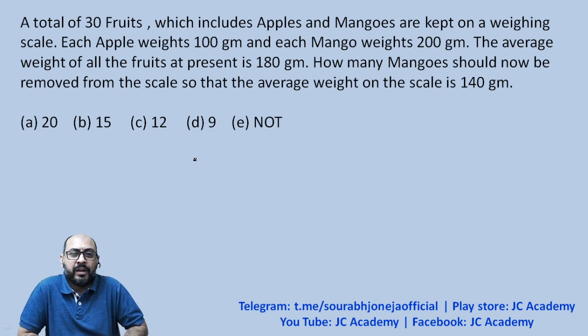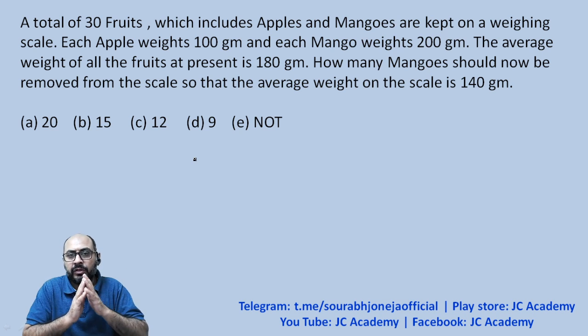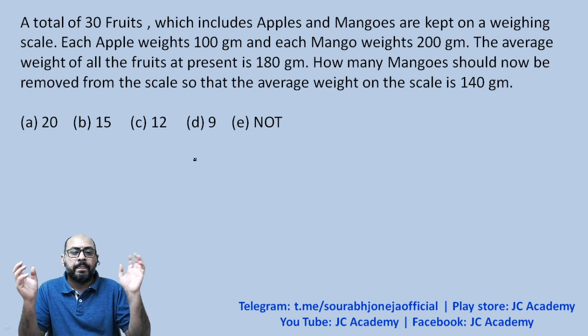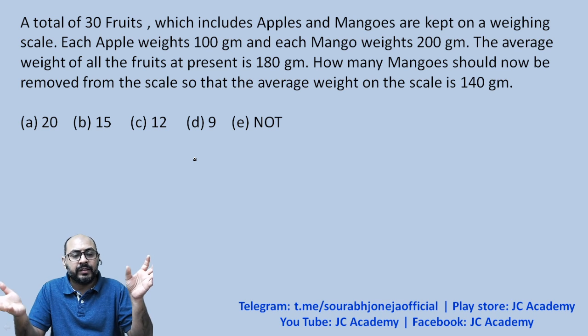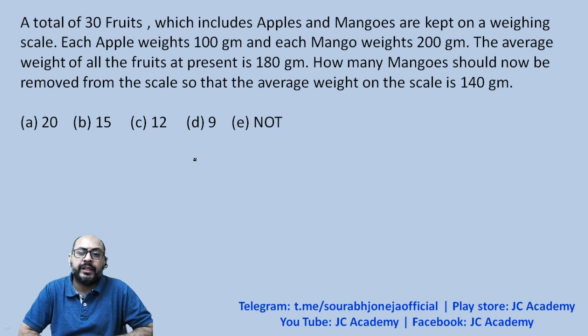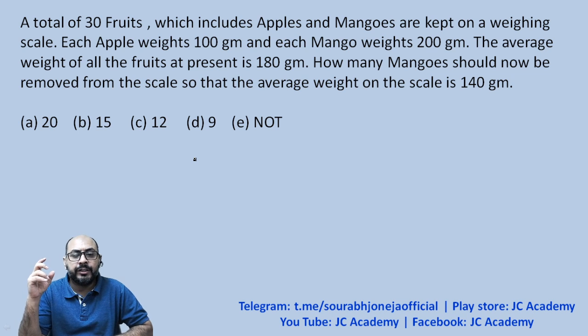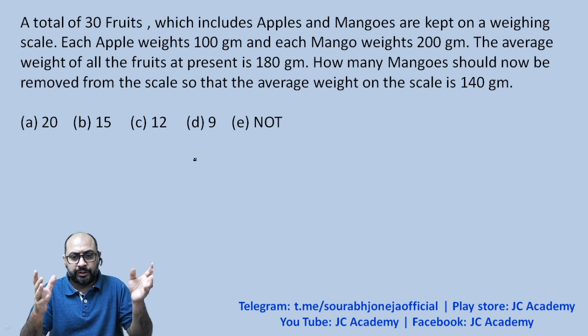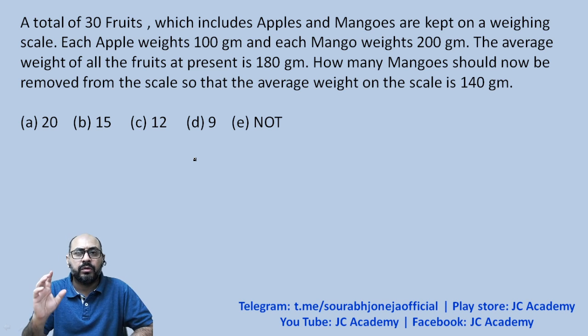I hope you are enjoying mangoes in this season. This question says that a total of 30 fruits are there, and these include apples and mangoes. You are not told how many apples and how many mangoes, only that there are 30 fruits. They are kept on a weighing scale. Each apple weighs 100 grams on average and each mango weighs 200 grams on average. The average weight of all these 30 fruits comes out to 180 grams.